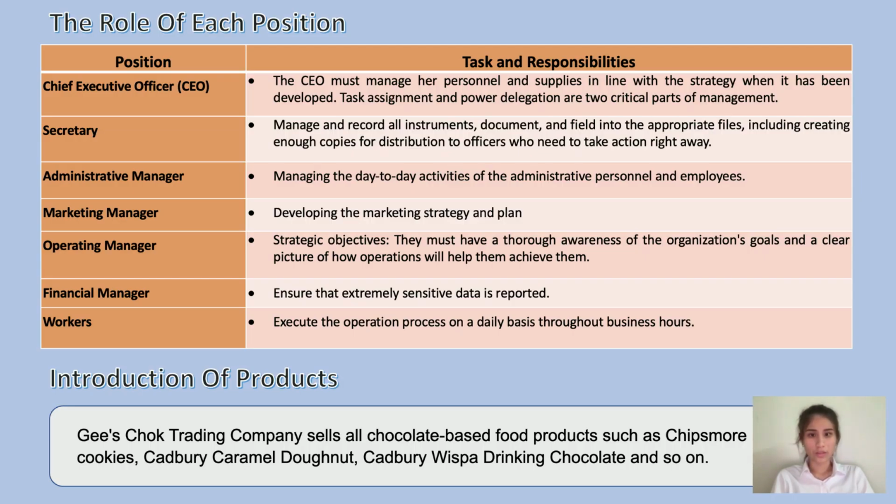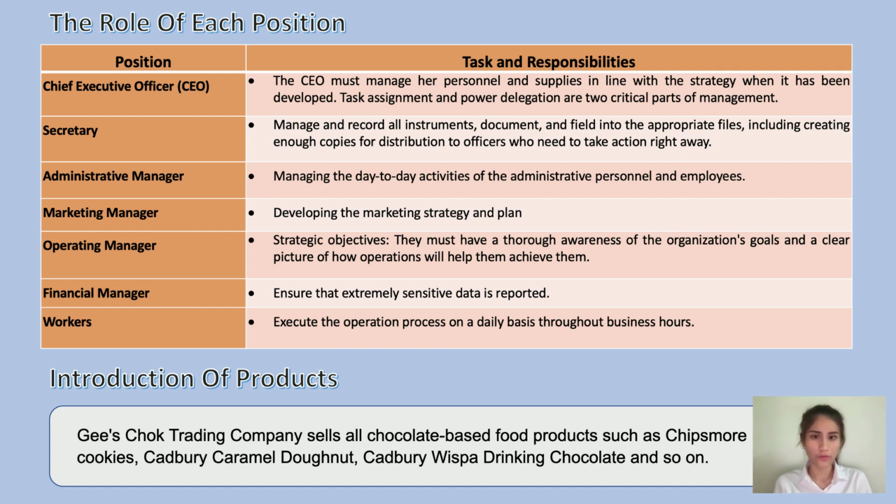Chief Executive Officers need to supervise the employees and ensure that they meet their objectives. Secretary needs to manage and record all instruments and documents and file them into the appropriate files, including creating enough copies for distribution to officers. Administrative manager manages the day-to-day activities of the administrative personnel and employees. Our marketing manager is responsible for developing the marketing strategy and plan. Operating manager is responsible for developing and implementing strategies in making numerous decisions in keeping the long-term goals of the company. Financial manager ensures that extremely sensitive data is reported. The workers in our company are responsible for executing the operation process on a daily basis throughout business hours.